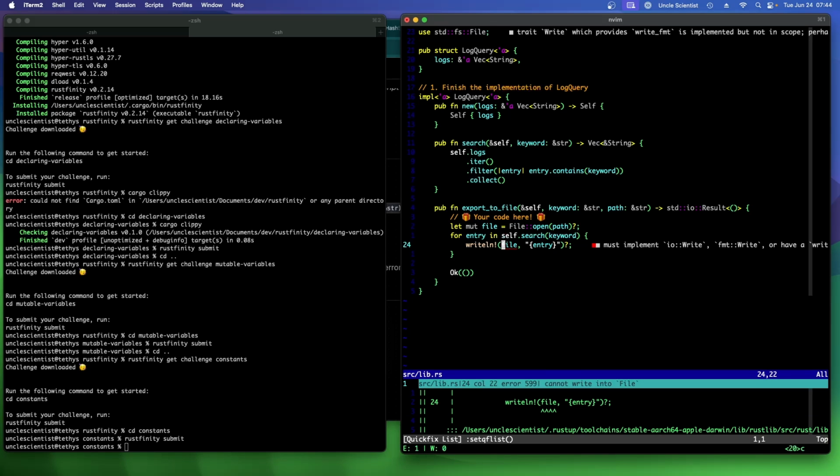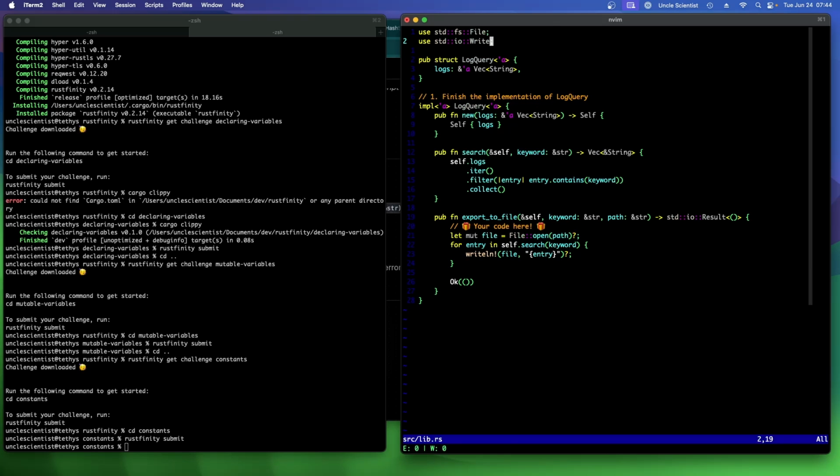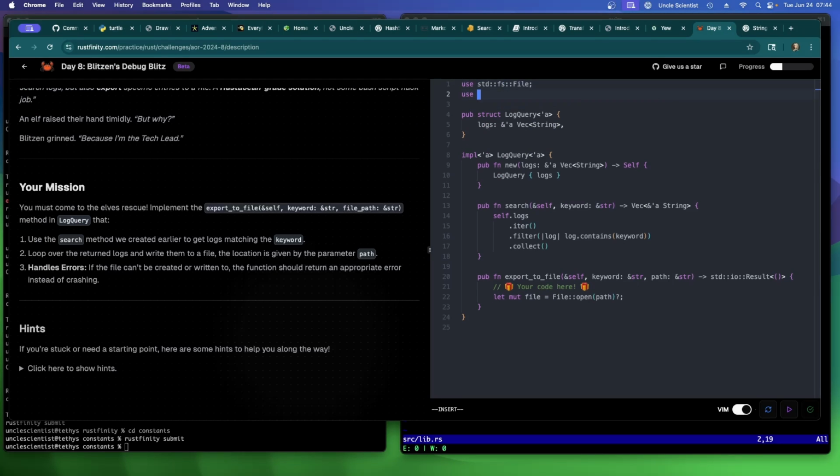Can I do a code completion here? Inline macro, no. I don't want to inline the macro. But I can say use standard IO write. Yeah, that's all I need to do. Okay. So standard IO write.